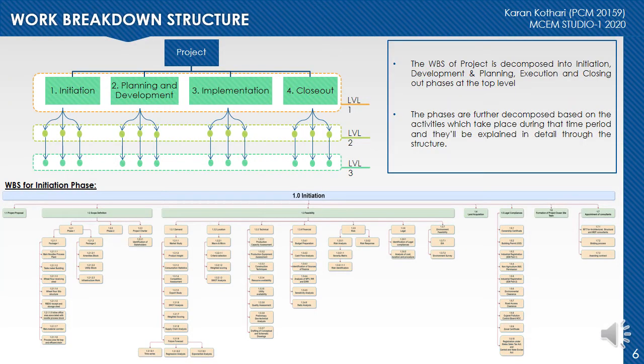Coming to the work breakdown structure, the WBS of the project is decomposed into initiation, planning and development, execution and closeout phases. The phases are further decomposed based on the activities which take place during the time period and they will be explained in detail through the structure. Here the WBS for the initiation phase is shown, which is split into project proposal, scope definition, feasibility, land acquisition, legal compliance, and the formulation of the project team and appointment of stakeholders.